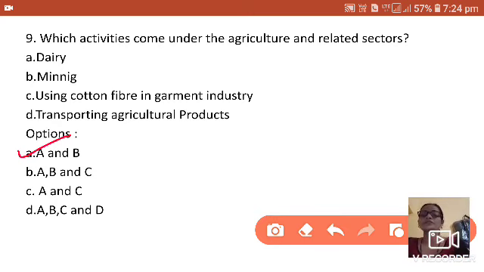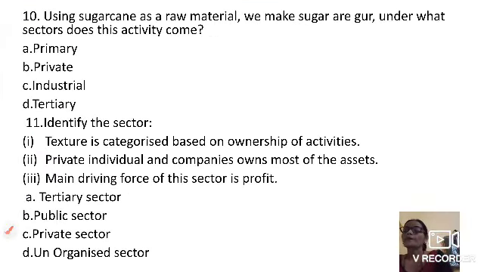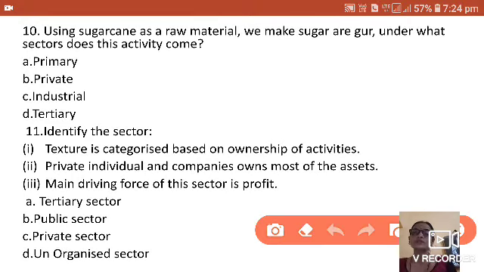The next question is, using sugarcane as a raw material, we make sugar, and that is called gur. Under what sector does this activity come? We make sugar from the sugarcane.